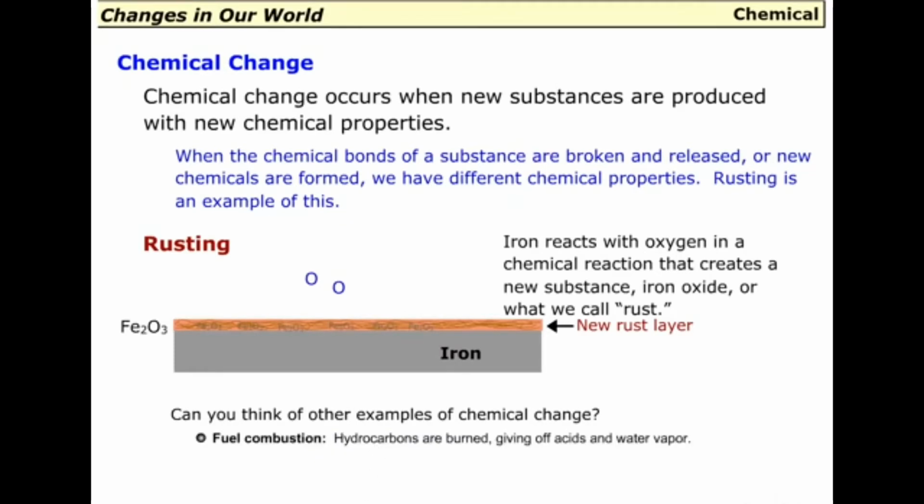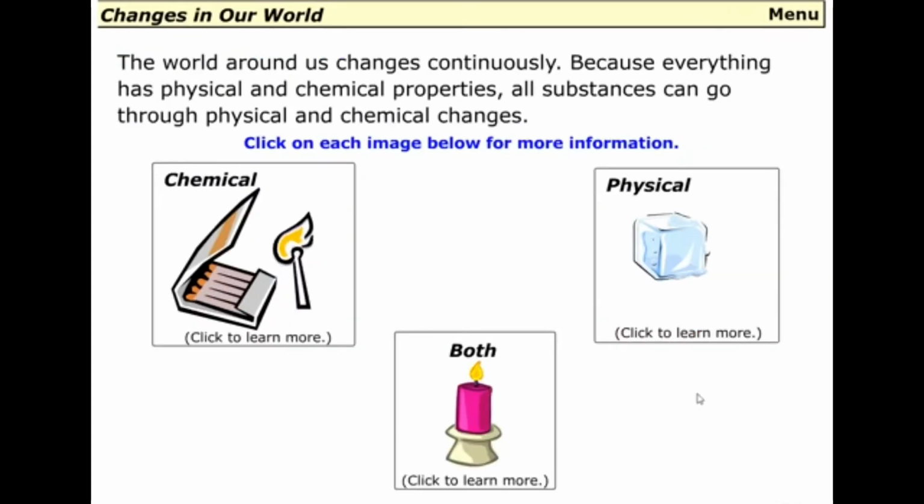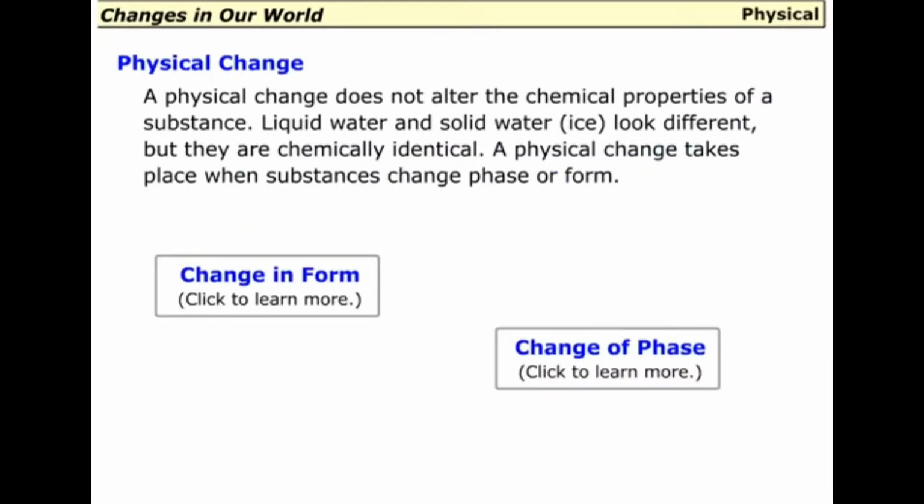One example is fuel combustion. Hydrocarbons are burned, giving off acids and water vapor. A physical change does not alter the chemical properties of a substance. Liquid water and solid water look different, but they are chemically identical.